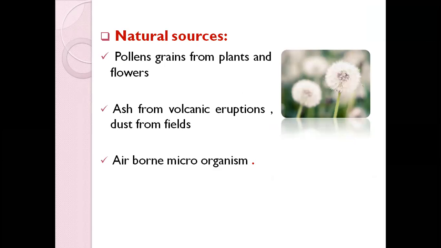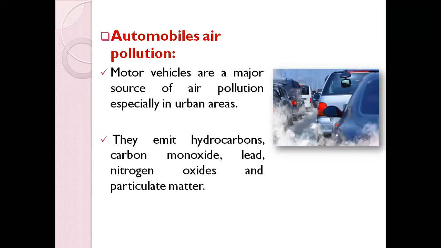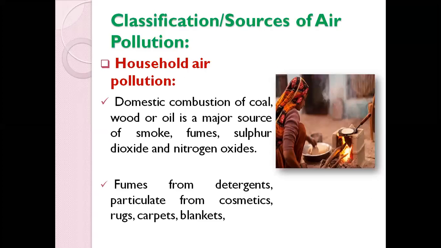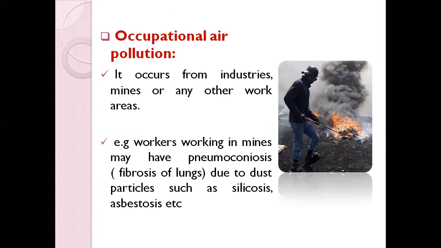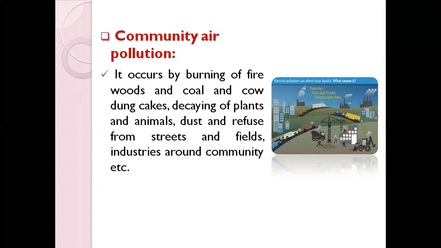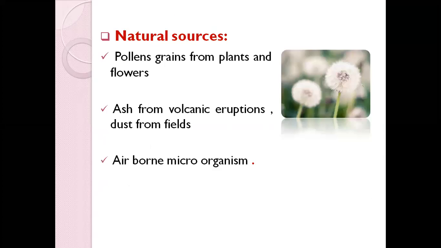Then there is any form of dust from the fields, agricultural fields and so on. And even in the air surrounding us, we naturally have so many airborne microorganisms, which can also pollute the air. So these are the main classifications or sources of air pollution: household air pollution, automobile air pollution, occupational, that means in the working areas, community air pollution, and the natural sources.